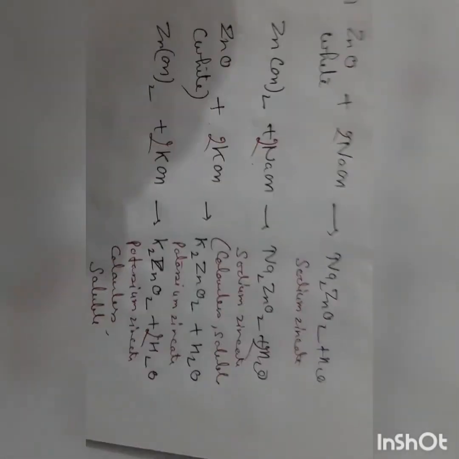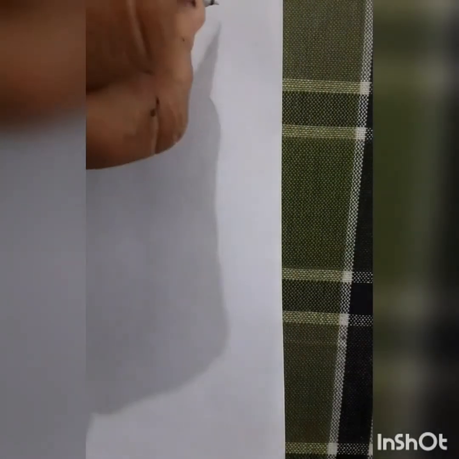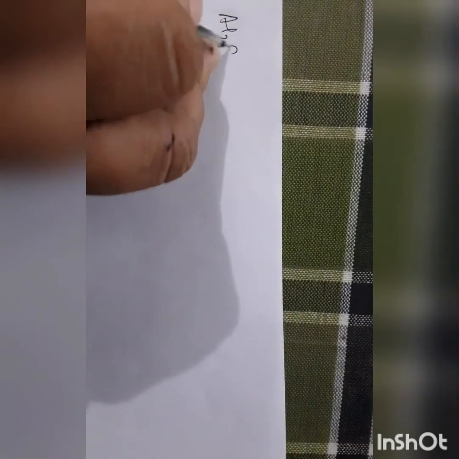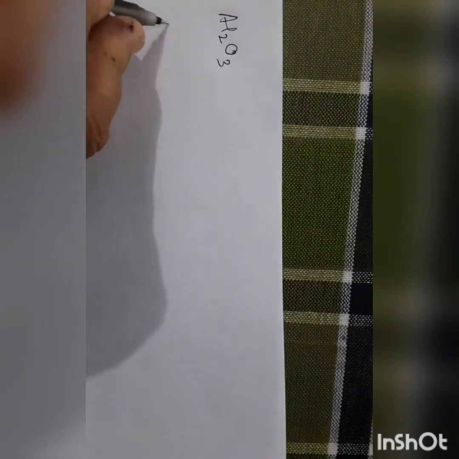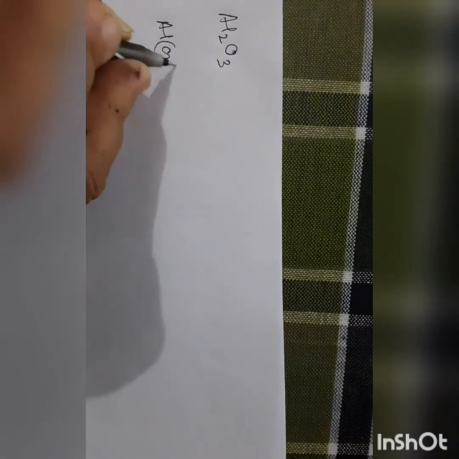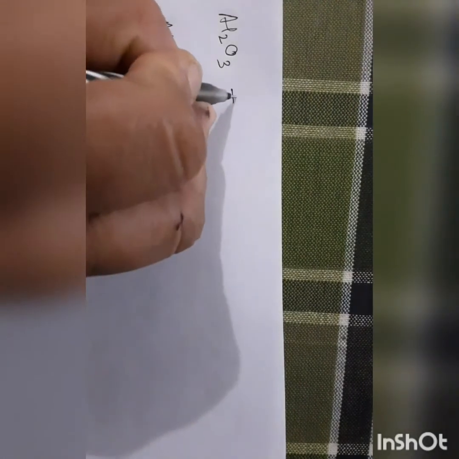Next is aluminium oxide. जो next हम करेंगे वो क्या है? Aluminium oxide. ये examination point of view से important है. Amphoteric oxide exam में आता है. Now we will do aluminium oxide and aluminium hydroxide.